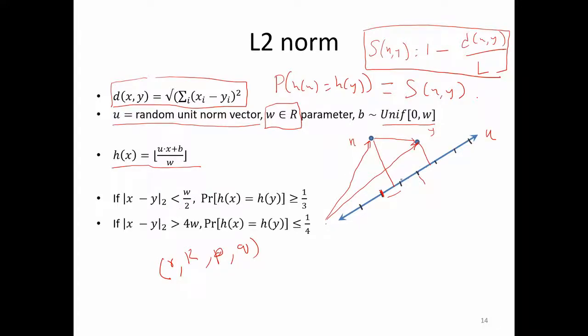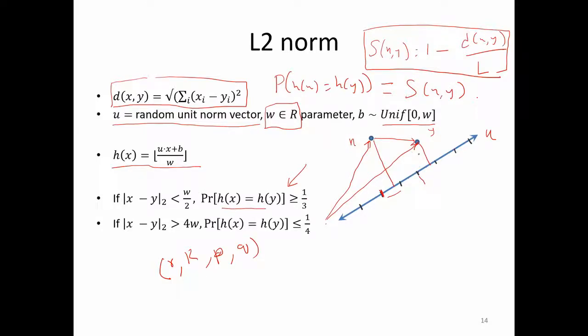Then you can show that with probability greater than 1/3, and we are not going to show this, I will leave this as an exercise. If there is a question, you can ask it later, we can discuss it later. With probability at least 1/3, they are going to fall into the same hash bucket.